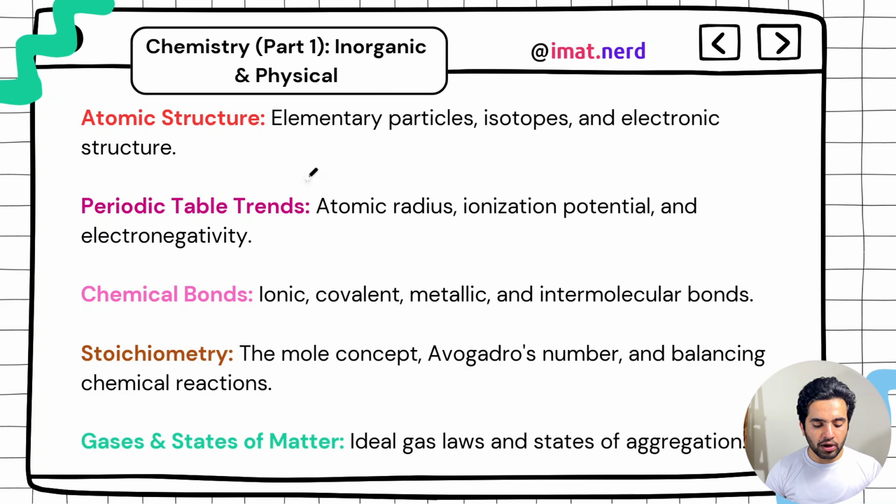And then you have the periodic table, which is very important. You need to know about trends: atomic radius, electronegativity, ionization energy, and electron affinity. Electronegativity, of course, is very important. So you need to know all the trends in periods and in columns, and you need to know about different elements as well, because some elements are exceptions in terms of electronic configuration and properties. So you have to know about that.